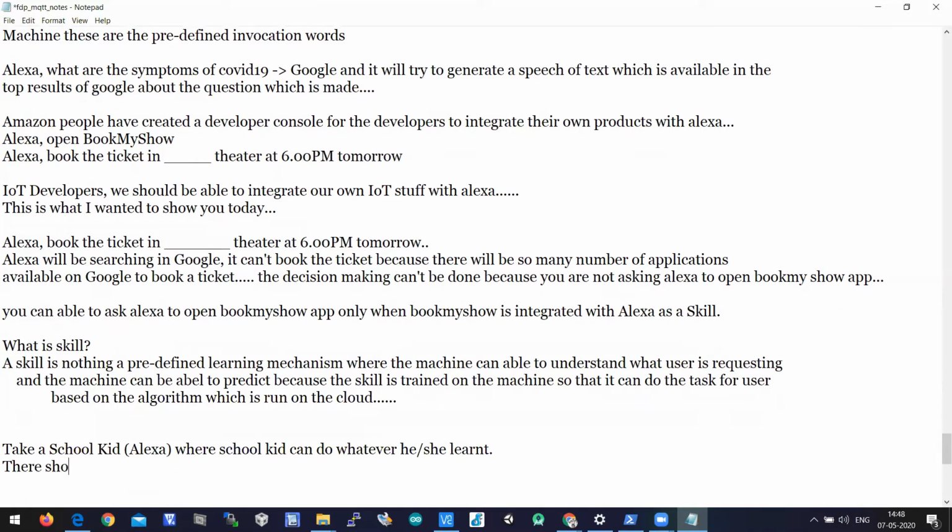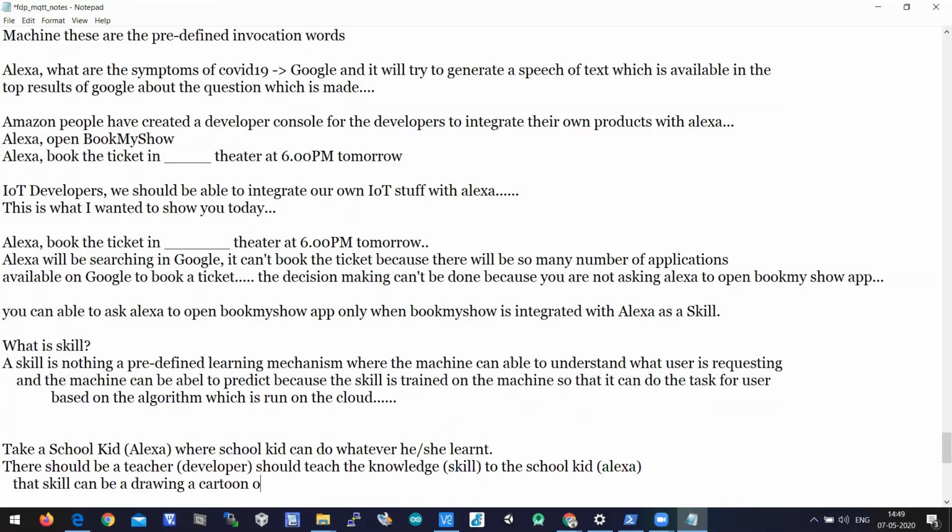But there should be a teacher, alias developer, who teaches the knowledge, which is nothing but the skill, to the school kid. That skill can be, say, drawing a cartoon on paper, or singing a song.